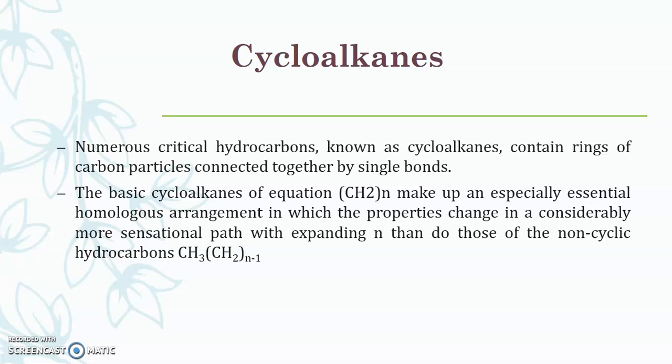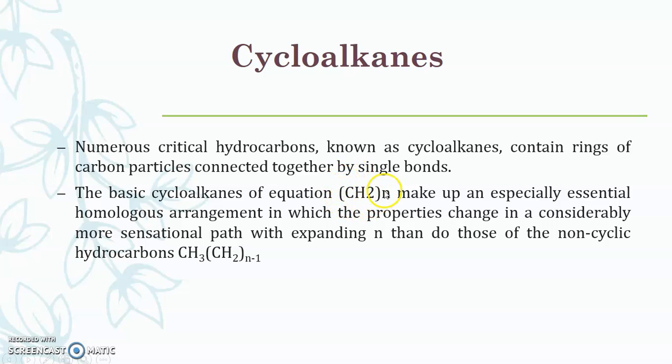All the cycloalkanes have the general molecular formula CnH2n, and make up an especially essential homologous series, the arrangement in which properties change in a considerably more noticeable way with increasing number of these groups. Here n stands for the number of CH2 groups present in the given cycloalkane.